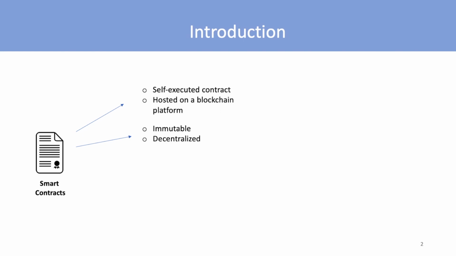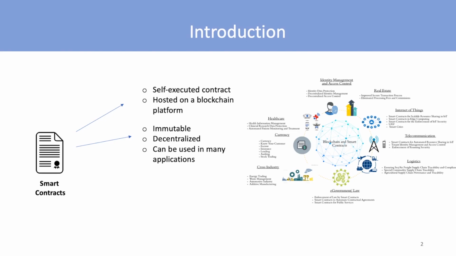Moreover, they are decentralized, which means there is no single machine that is controlling the smart contract. In fact, all the nodes in the blockchain network store the contract with exactly the same state. Furthermore, smart contracts enable blockchain technology adoption in many use cases, including healthcare, identity management, Internet of Things, etc.